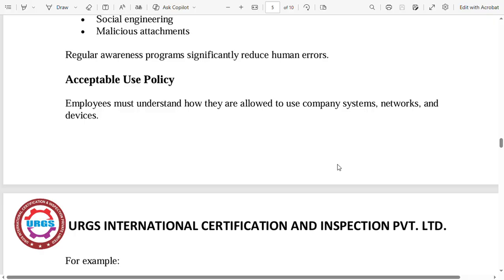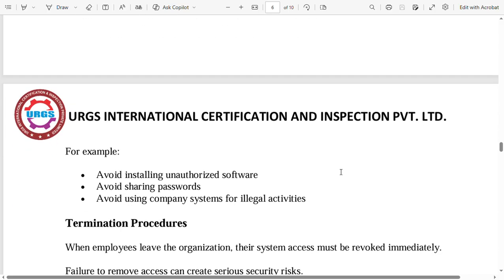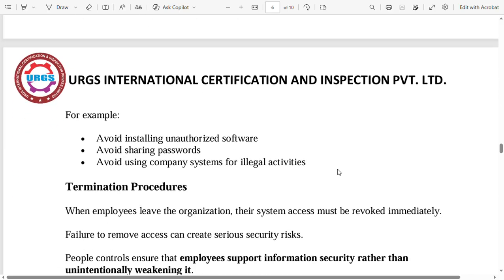Acceptable use policy. Employees must understand how they are allowed to use company systems, networks, and devices. For example, avoid installing unauthorized software, avoid sharing passwords, avoid using company systems for illegal activities.